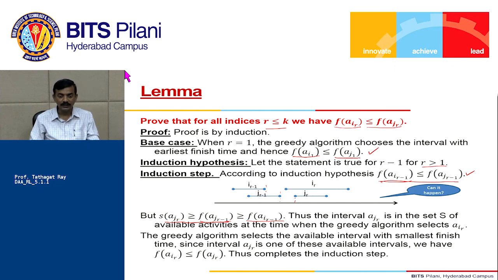The question is, can this activity JR finish earlier than the activity IR? And the answer is no. Because if this one finishes early, which one do I choose? I should choose JR, because we always choose the activity which finishes earliest among the possible compatible activities.